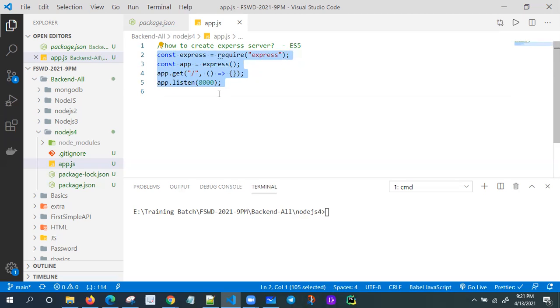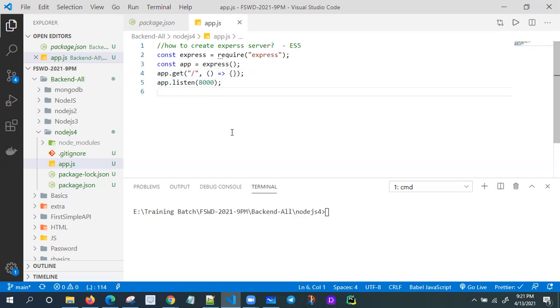Express is a Node.js backend application. Using Express, we are writing the backend code. Just I'm writing 4 lines of code. Always, if you want to create one API, you need to use app.get, and this is my root.